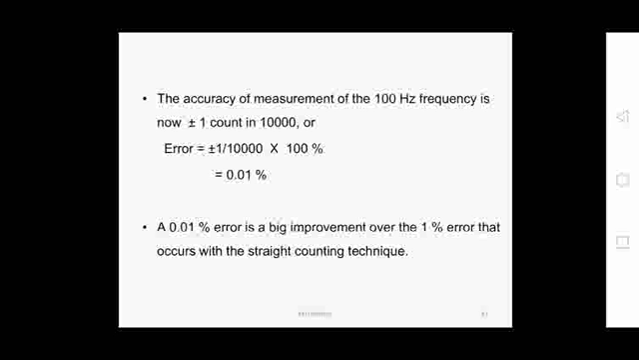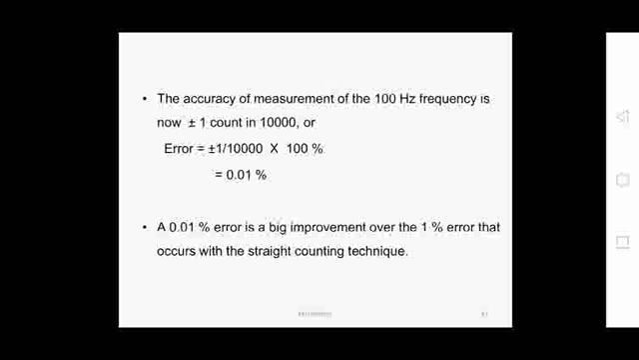So plus or minus 1 by 10,000 into 100%. So the percentage of error is 0.01%. As 1%, this one is 0.01%. So it is almost reduced by 100 times by using the reciprocal counting method. So the 1% error in the direct counting method is reduced to 0.01%, which is a major improvement with this reciprocal